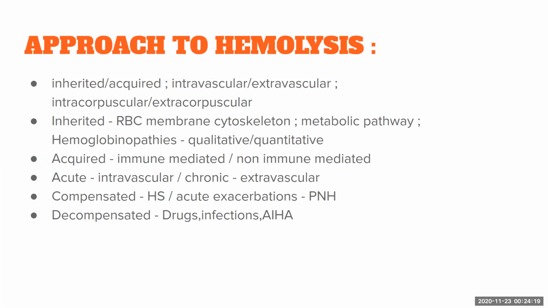Chronic includes extravascular causes. As I already said, a patient with hereditary spherocytosis may be so very well compensated that he might not even present with any symptoms. Compensated with acute exacerbation classically occurs in PNH, that is paroxysmal nocturnal hemoglobinuria. Decompensated hemolysis occurs in drugs, infections, and autoimmune hemolytic anemia.